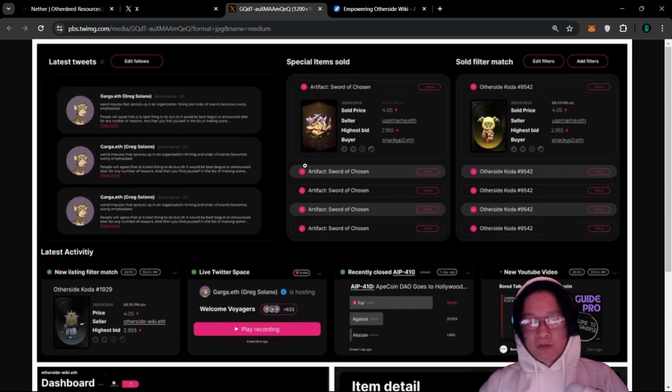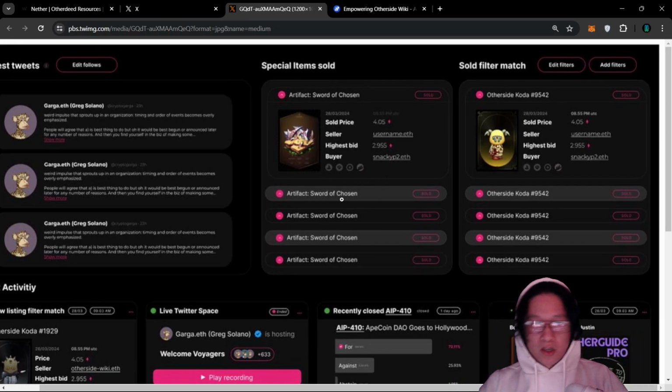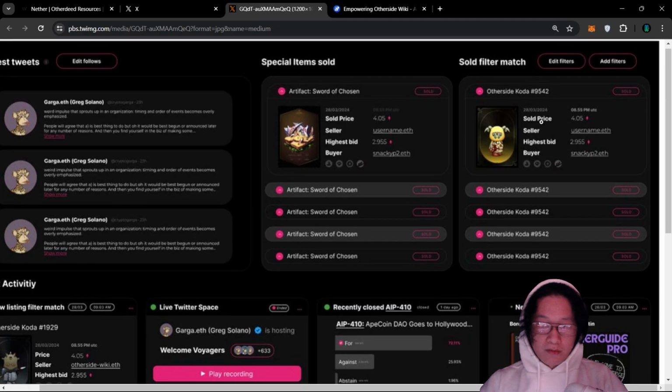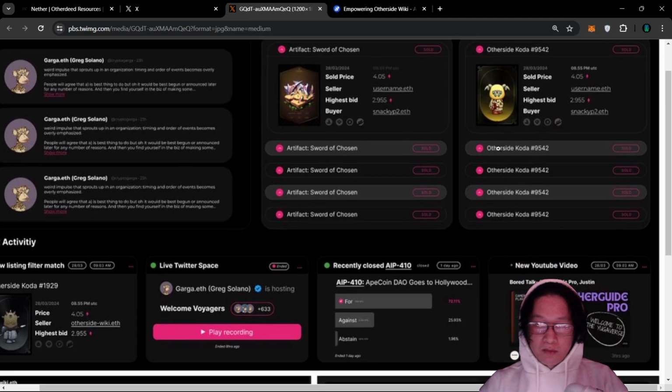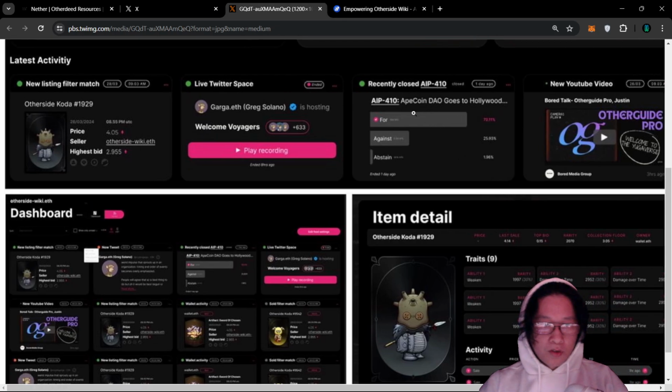Frosty did post a UI preview, showing the latest tweets. Everything goes modern, black and white, along with a nice red gradient. Special items sold, and filter matches if you're looking for something particular. They also have video link ups as well as other recent AIPs that are closing or going through. There's also integrations for live Twitter Spaces as well as filter matching. So if you use the filter tooling for Otherside-Wiki, then you can also see that as well.